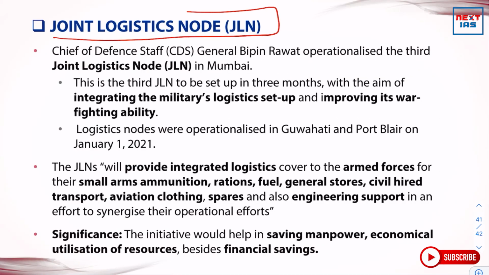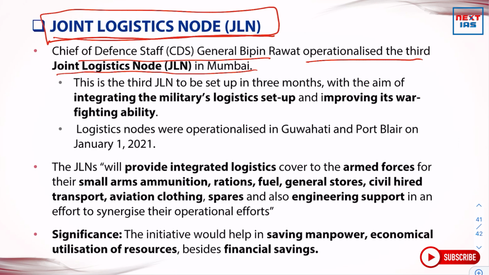Joint logistics nodes. This is going to be our last topic for today's session. Chief of Defence Staff General Bipin Rawat operationalized the third joint logistics node in Mumbai. This is the third joint logistics node to be set up in 3 months with the aim of integrating the military's logistics setup and improving its warfighting ability.